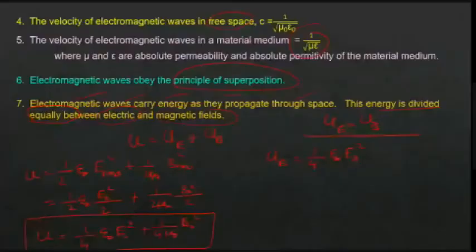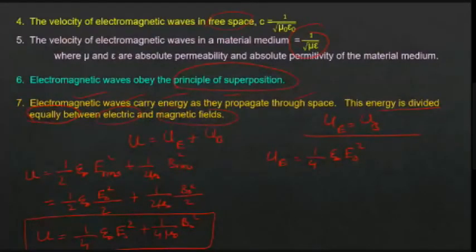E naught divided by B naught is C. Okay, from here, tell me what is E naught. E naught is equal to B naught into C.